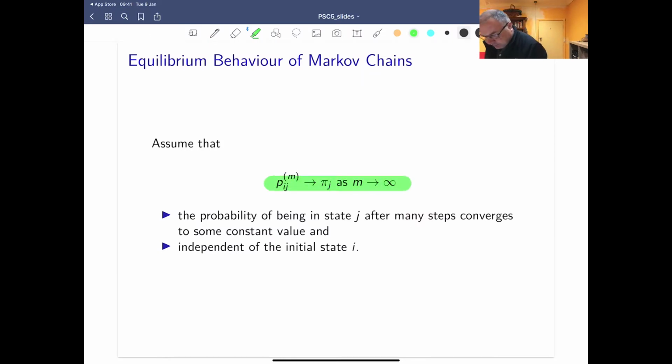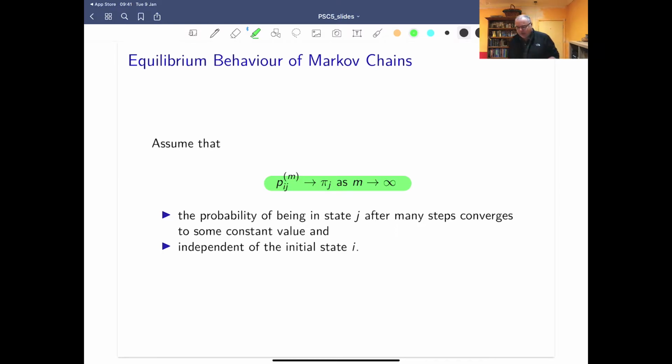We're going to assume that as time goes on, if we look at lots of steps, remember this notation, Pij(m) is the probability of going from state i to state j in m steps. We're going to look as m gets bigger and bigger. So we're looking at lots and lots of time steps. We're going to assume that it basically reaches a constant value, which we'll call pi j.